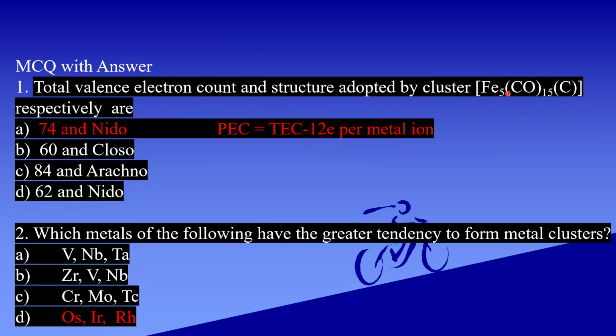Here, 5 metal atoms are present. 7 minus 5, that is 2. So it comes under n plus 2 cluster formation. So it is in nido structure. Nido means it has a nest-like structure, and also it occupies the octahedral geometry. One vertex is missing.